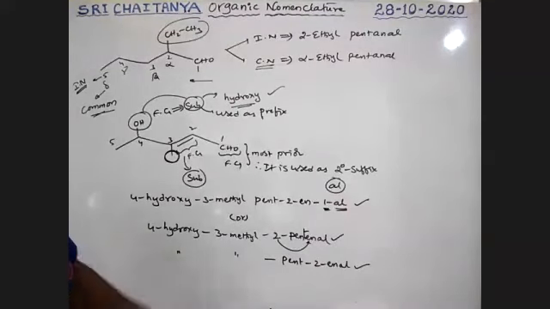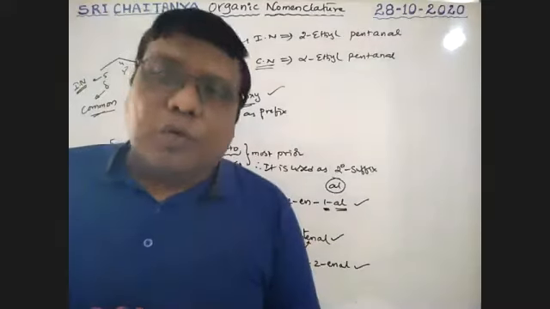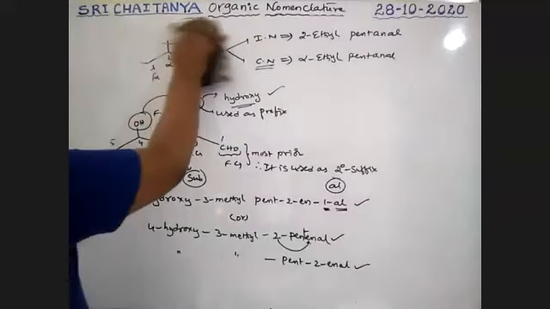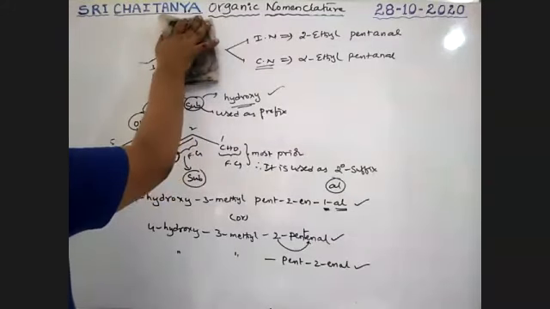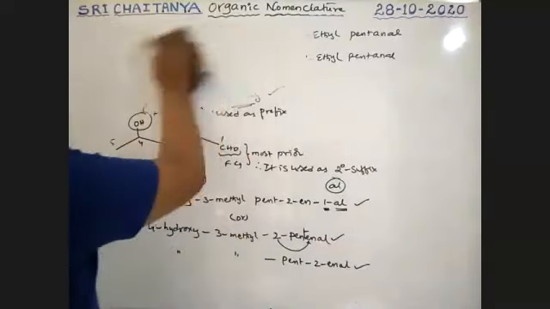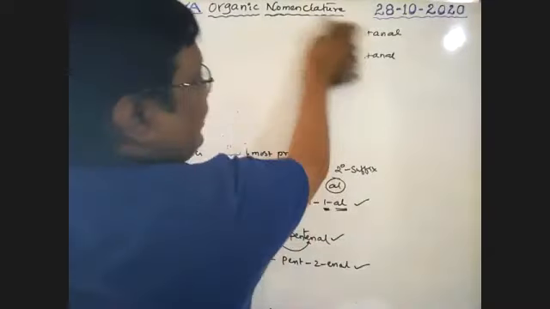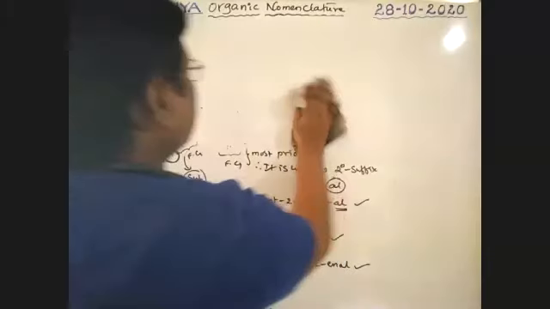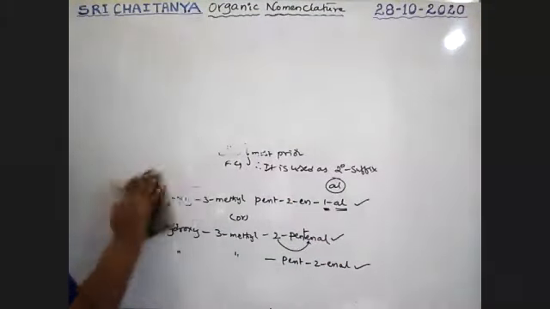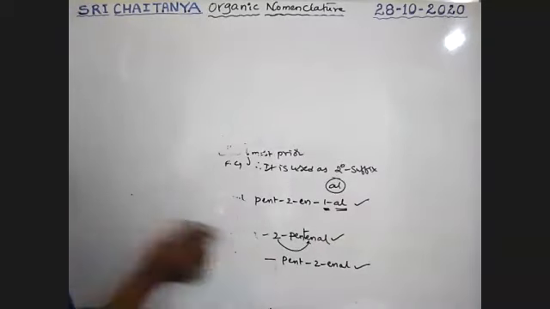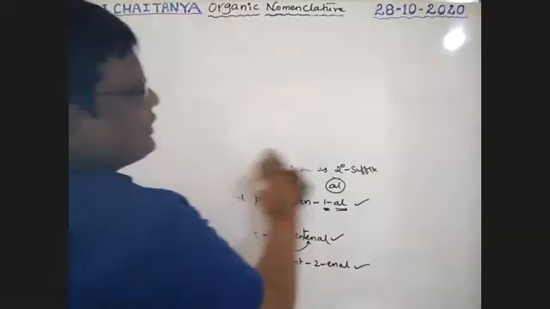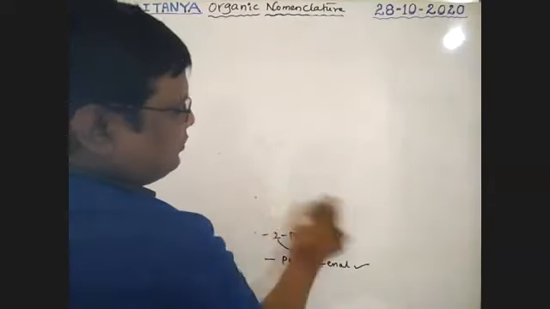Okay, next, one more example. Boys, please try to learn by heart the priority order and the functional groups as suffix and prefix names. The notes were already sent to you. Please memorize them as prefix and as suffix, because all are important.